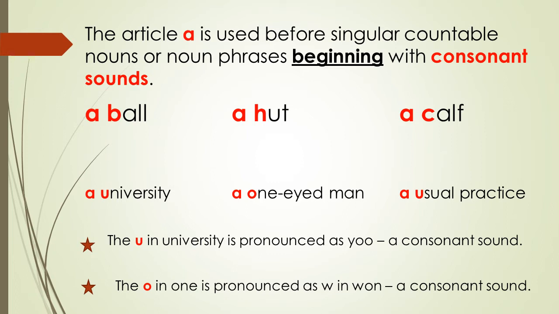Though university starts with the vowel U, it sounds like yo, you read it as yo-university. Same is the case with one-eyed man. O in one is pronounced as W in one. So, a consonant sound. Same is the case with usual practice. Though it starts with a vowel, the sound is of yo.